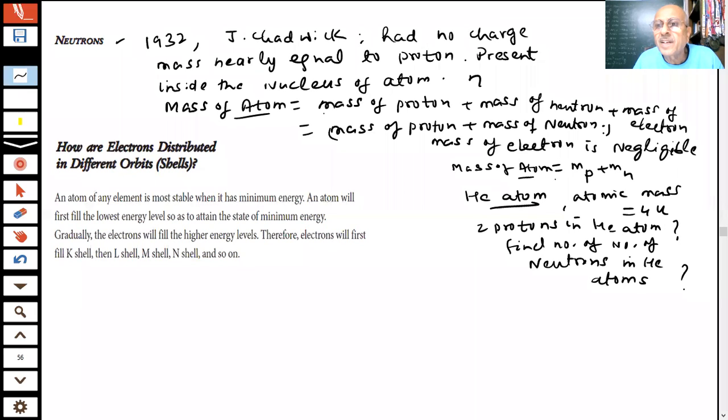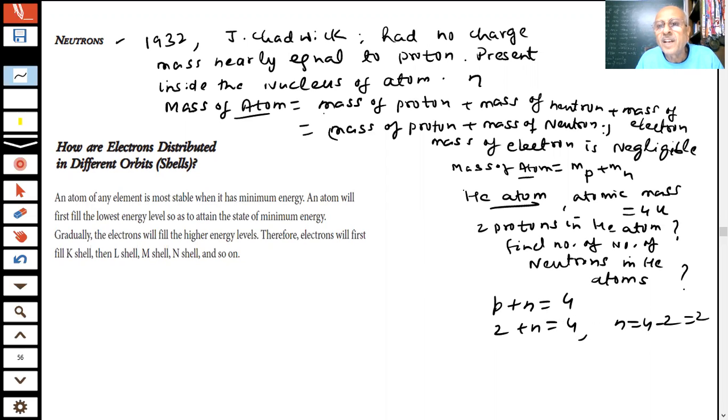I've already written the mass of proton. So 2 neutrons. Okay, correct answer given by Nidhi. You are saying P plus N is 4, and so 2 plus N is 4. Then N will be how much? 4 minus 2. So helium has 2 protons. The nucleus of helium has 2 protons and 2 neutrons. That's what we are saying.